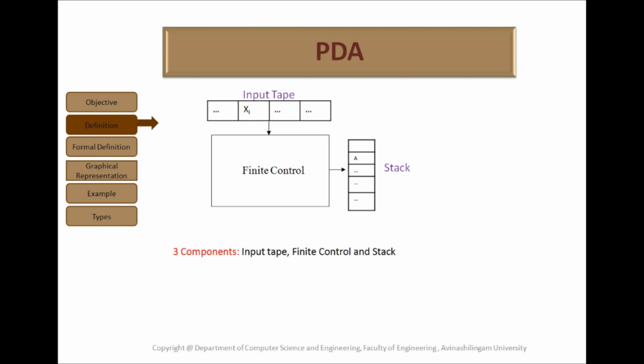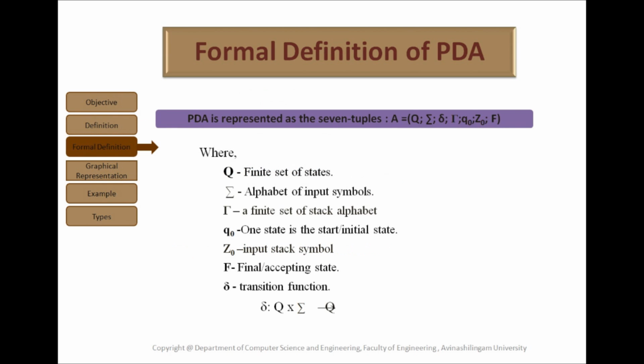Next, we will see the formal definition of pushdown automata. A pushdown automaton consists of 7 tuples, whereas in finite automata we have only 5 tuples. Here we have M is equal to (Q, Σ, Γ, δ, q0, Z0, F). Apart from finite automata we have Γ, which is for the stack symbols, and Z0, which is the initial stack symbol.